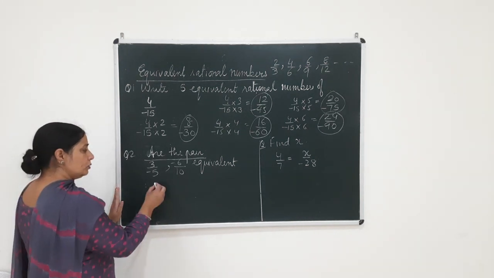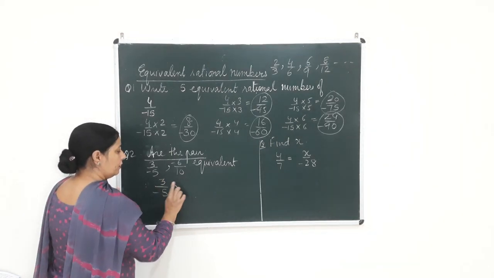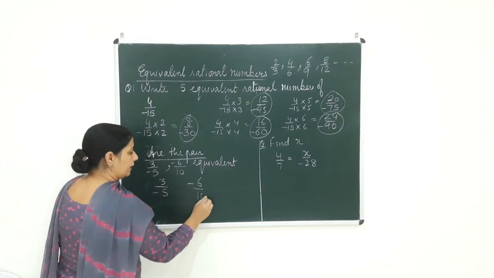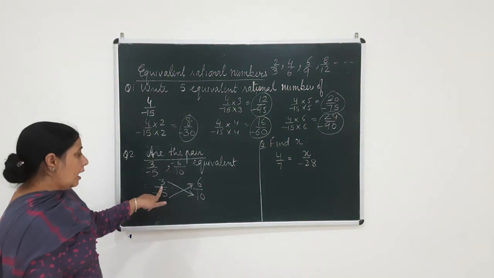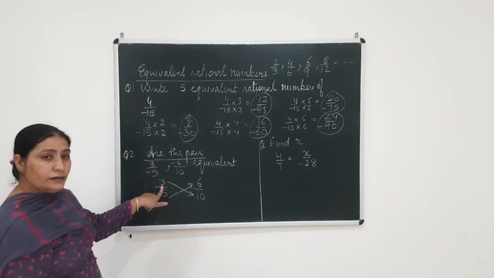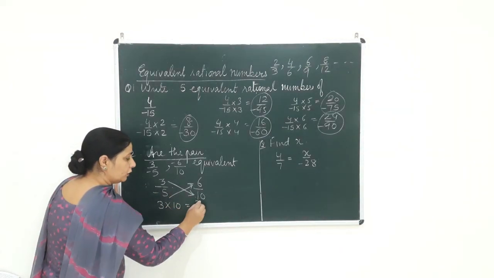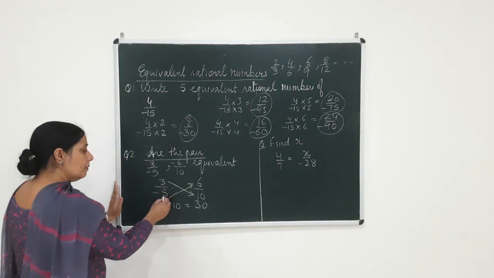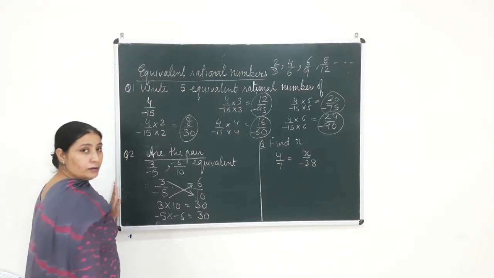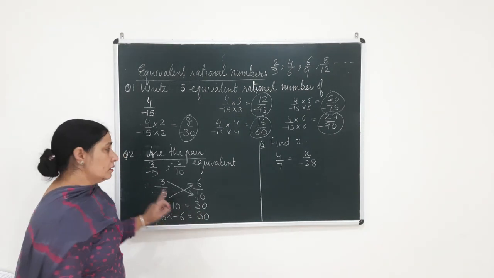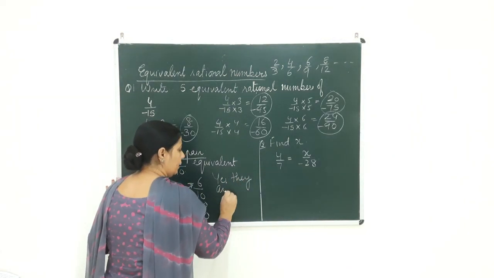Next, if I am given a pair and I have to check whether they are equivalent rational numbers or not, what am I going to do? 3 by minus 5, I will cross multiply it with minus 6 by 10. Now what do I mean by cross multiply? Cross multiply means I will multiply the numerator with the denominator. 3 tens is equal to 30, and minus 5 into minus 6 is also equal to 30.